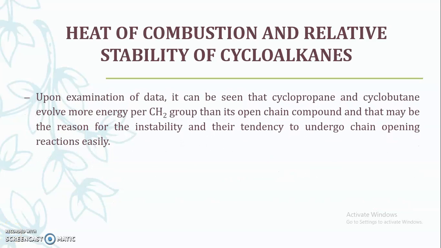Now upon examination of this data, that is the values obtained for cyclopropane, cyclobutane as well as cyclopentane, it can be seen that cyclopropane and cyclobutane evolve more energy per CH2 group than the open chain compound, and that may be the reason for their instability and their tendency to undergo chain opening reactions easily.